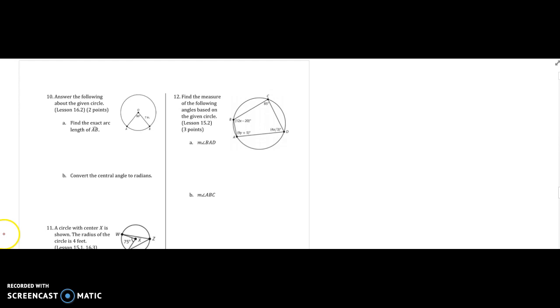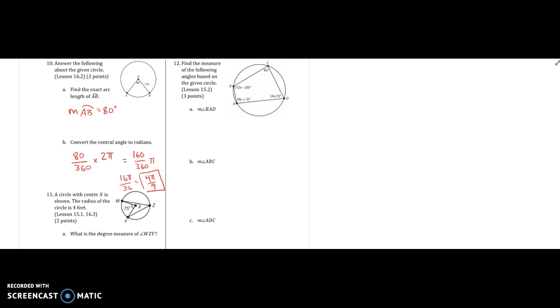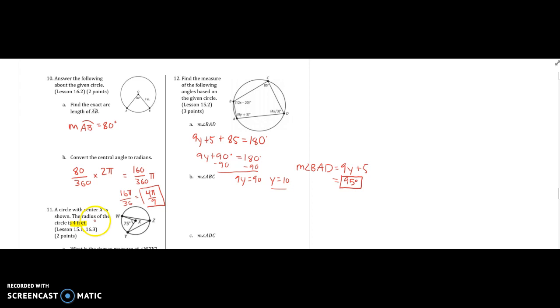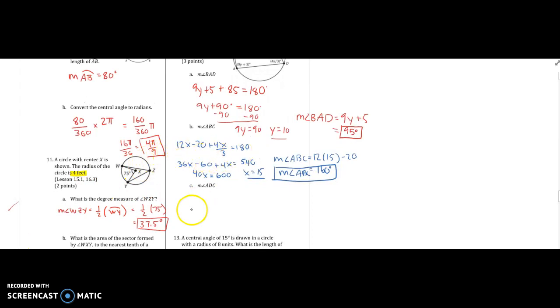Answer the following about the given circle. Find the exact arc length. AB is 80 degrees. Central angle to radians, 80 over 360 times 2 pi, and then reduce. We get 4 pi over 9. Next one. All right, 75 over 360 times the area of the circle is going to be the area of that sector. We get 10.5 feet squared. For the measure of angle BAD, we just had to remember that opposite angles add together to equal 180. Same thing for the other angle. They add to equal 180.